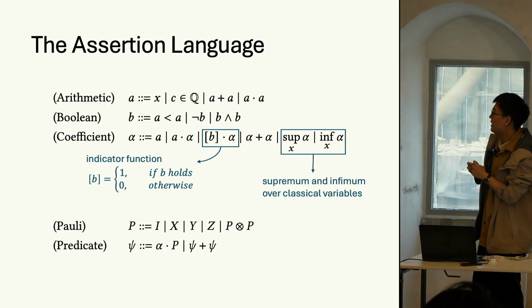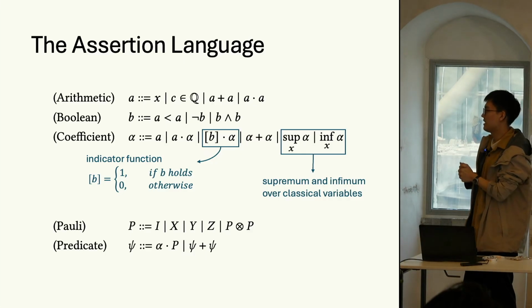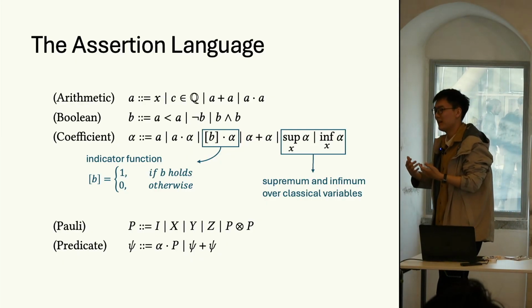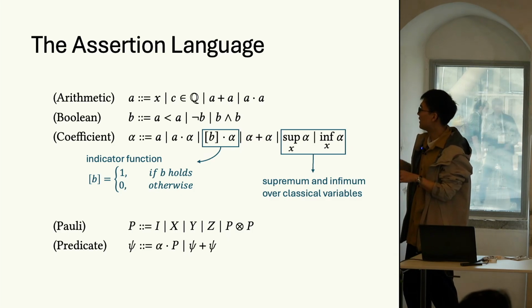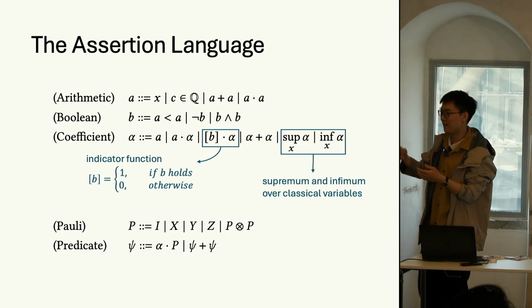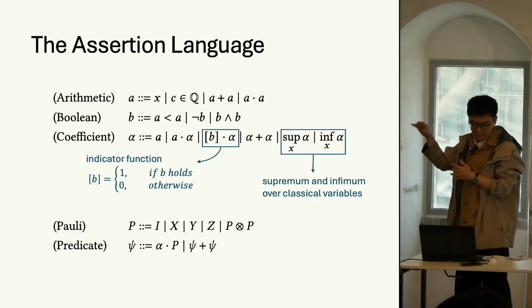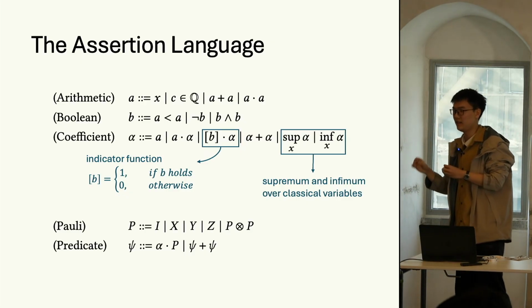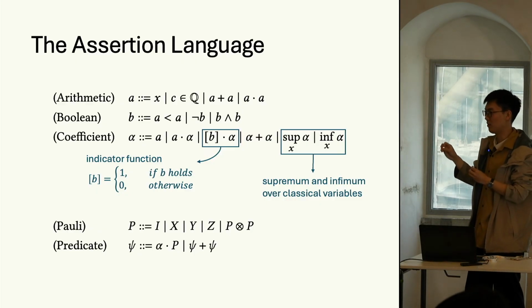You may notice that the product between two coefficient formulas is not accepted as a valid formula. But we will discuss later that alpha times beta can actually be expressed as a coefficient formula, provided that alpha and beta are bounded below or something. Actually, the first three lines define exactly the same assertion language for probabilistic programs presented at POPL 2021.